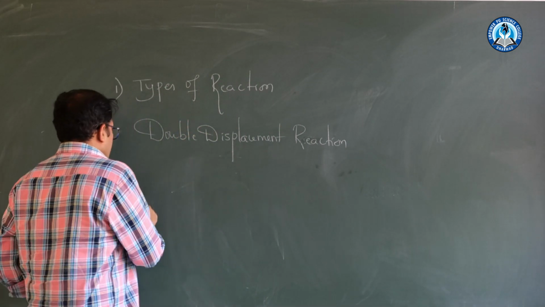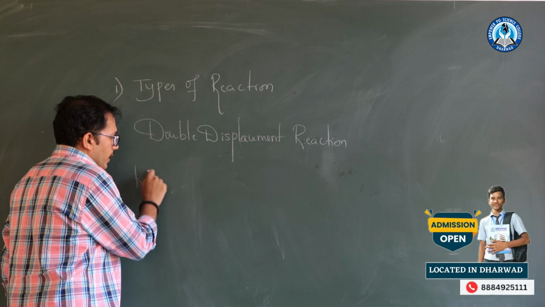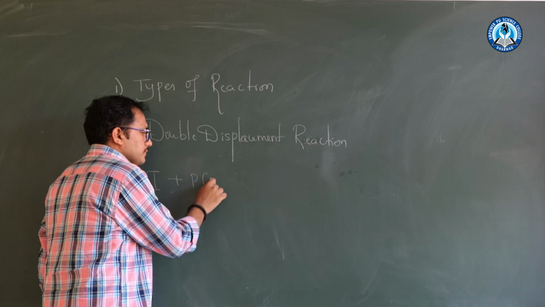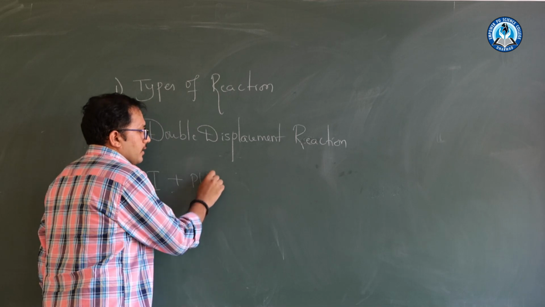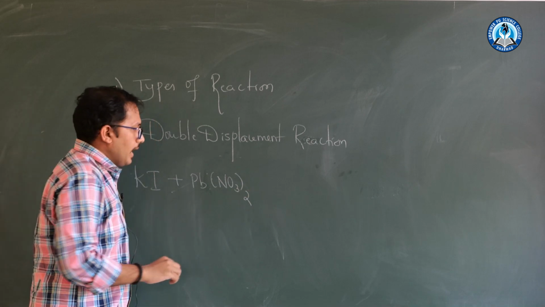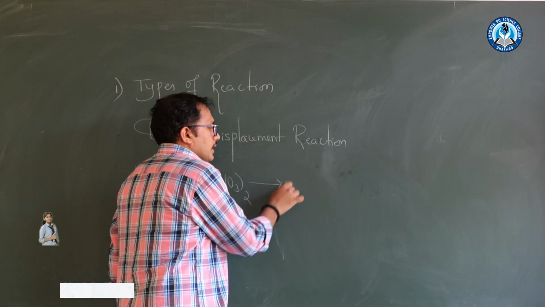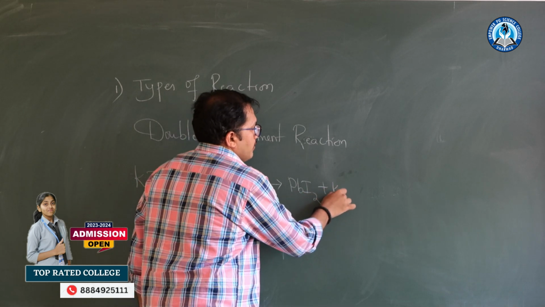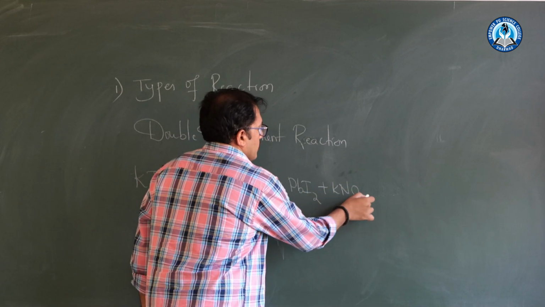So what we will do, I will take potassium iodide and I will treat this with lead nitrate, and that will give lead iodide and potassium nitrate. You will end up with potassium nitrate.